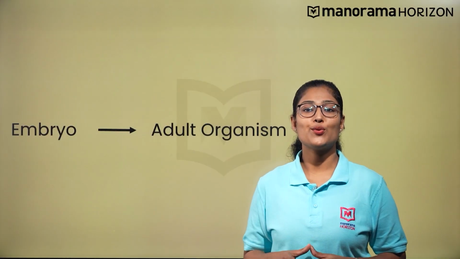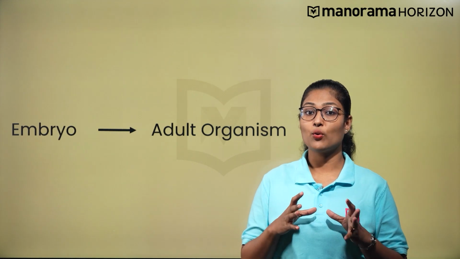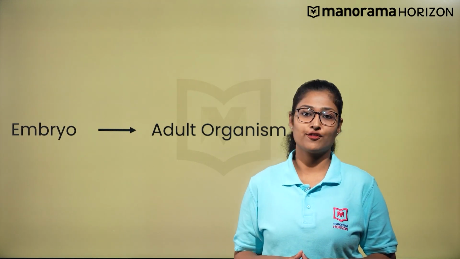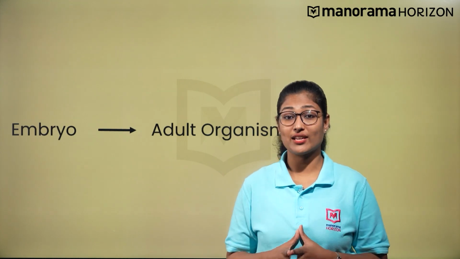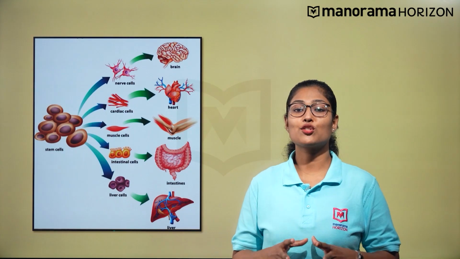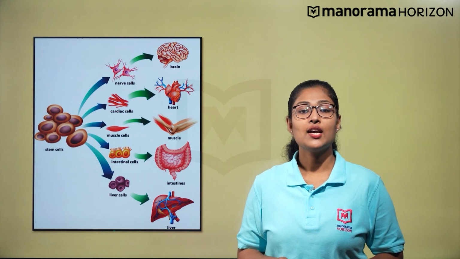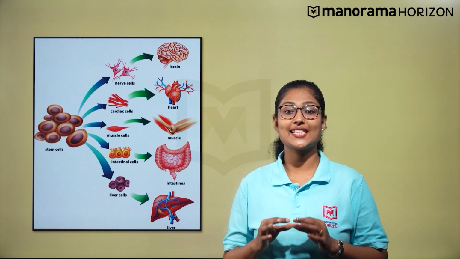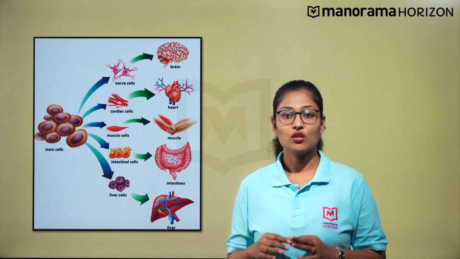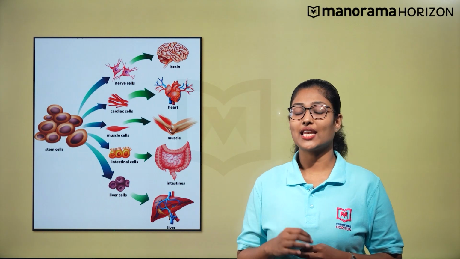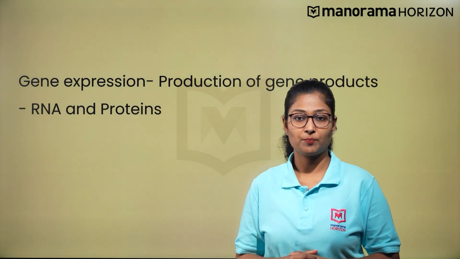Before developing into an adult organism, every living being is an embryo at its initial stage of life. Do you know how an embryo develops into an adult organism? It is through the development and the differentiation of cells. The differentiation of cells is a result of coordinated gene expressions. So, what is a gene expression? Or how can you define a gene expression?